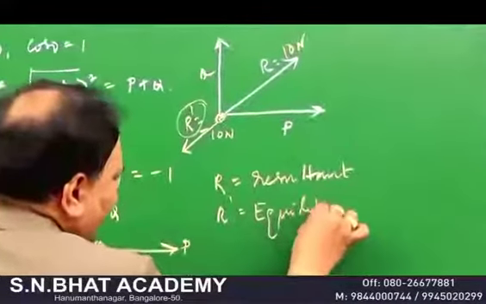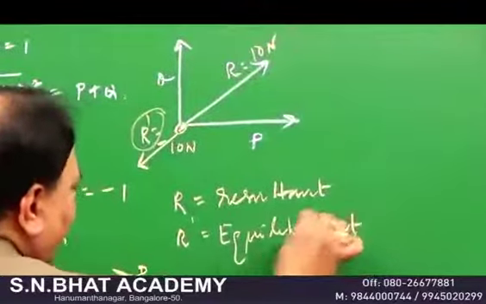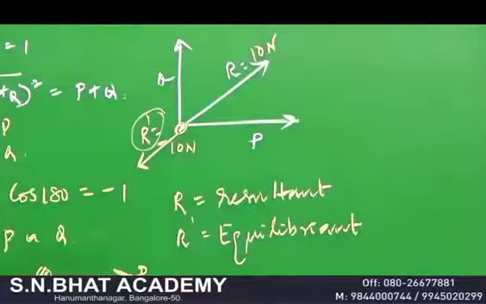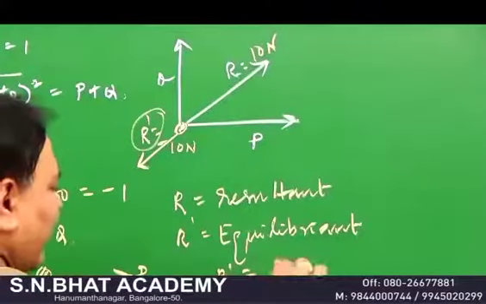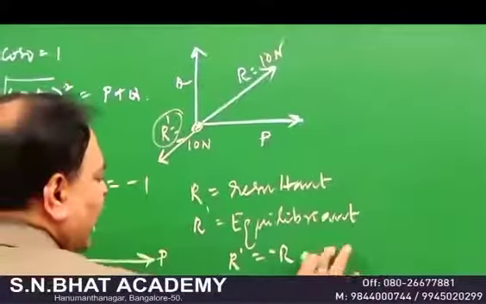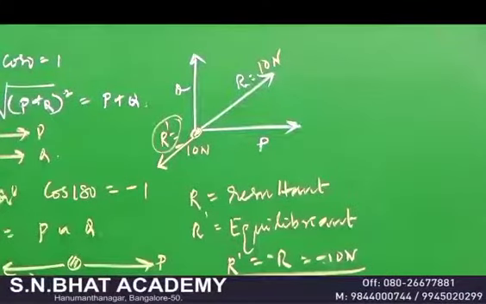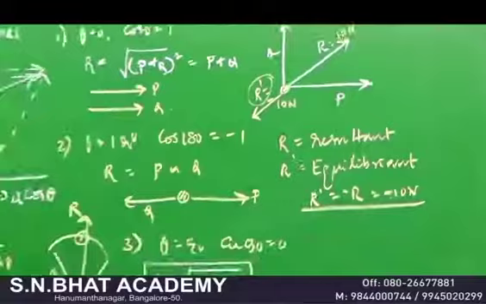What is that equilibriant? Equilibriant is the one which keeps the body in equilibrium condition. Therefore we write R dash is equal to minus R. So if your R is 10 Newton, then R dash is equal to minus 10 Newton. It is very important, my dear students.